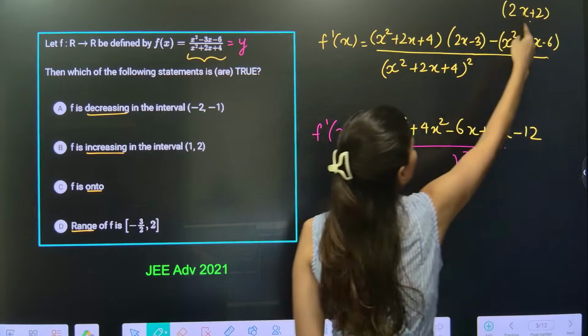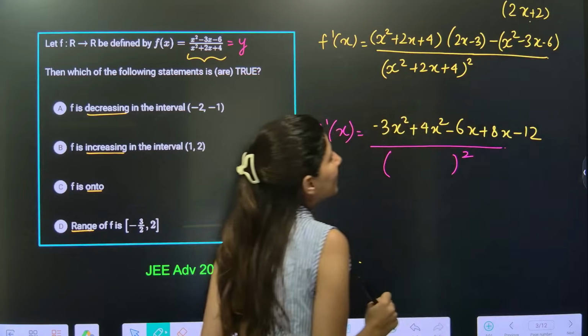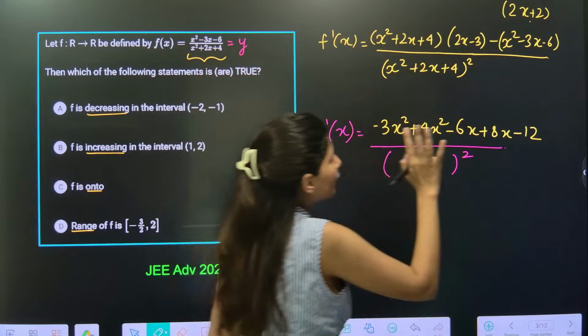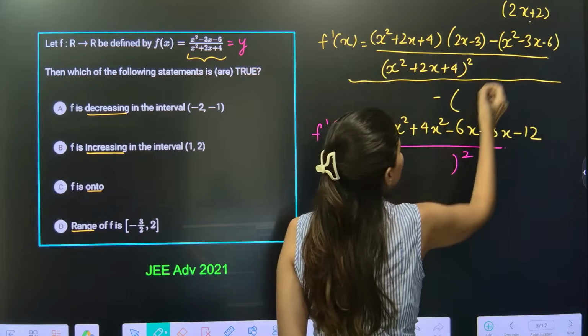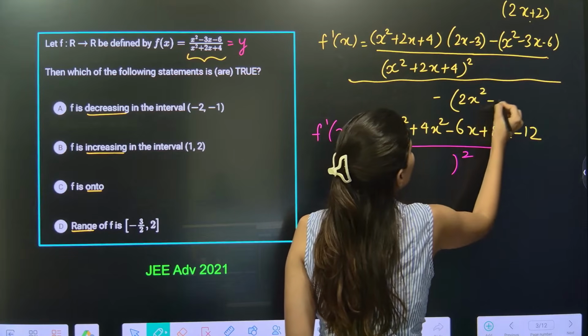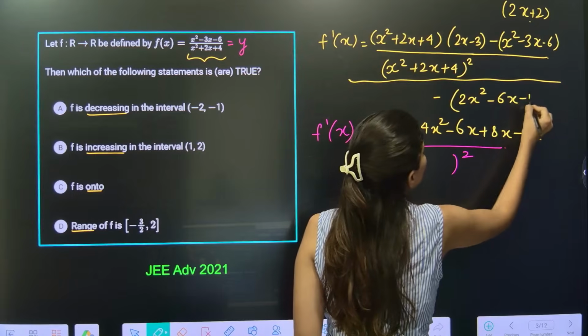Okay, now let's talk about this. If you multiply 2x into x square, it will be 2x cube, which will get cancelled out. So minus sign I am writing over here. Okay, so this is 2x square minus 6x minus 12.